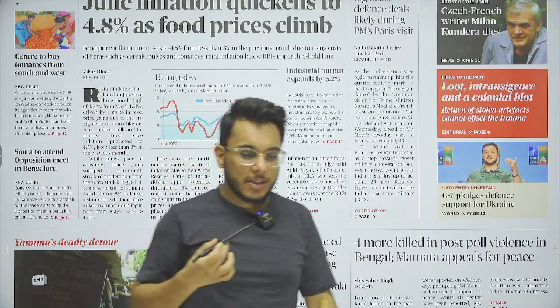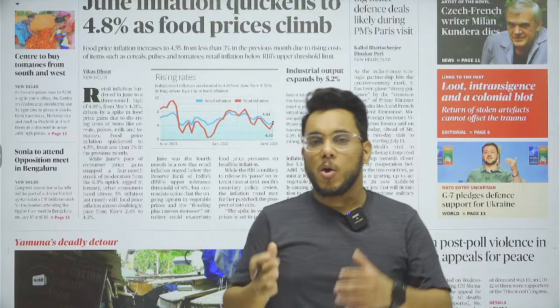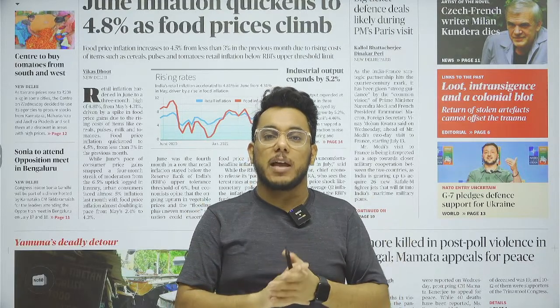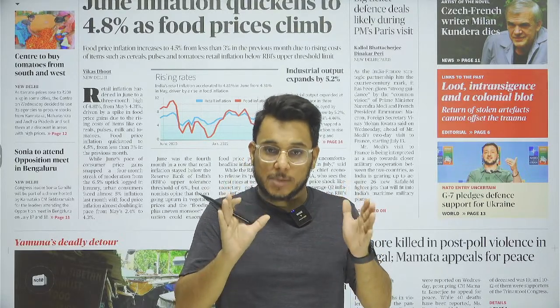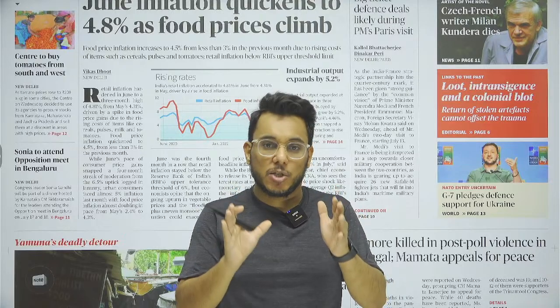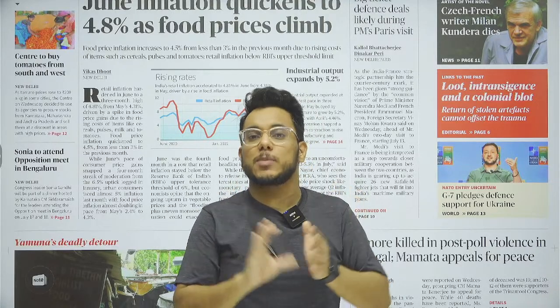However, you need to understand this particular thing: over the past 2-3 years after COVID, inflation has many multiple times, and for a long period of time, been outside the comfortable range of inflation targeting. As per the Urjit Patel committee, inflation should stay between 2 to 6%, but it has been on the higher end.